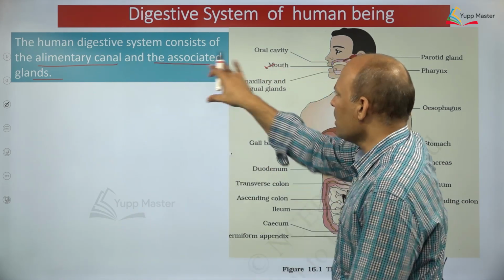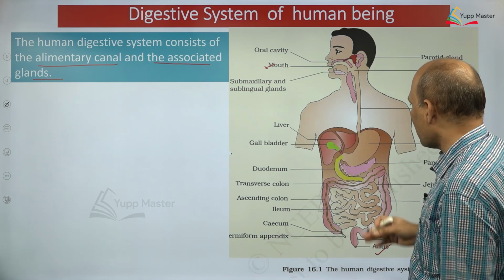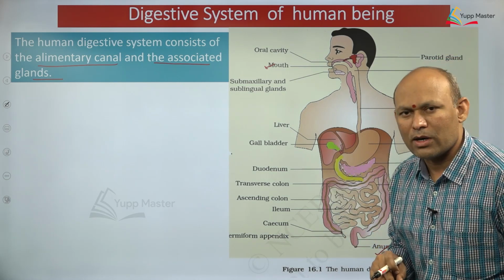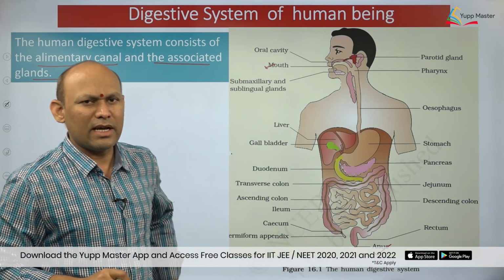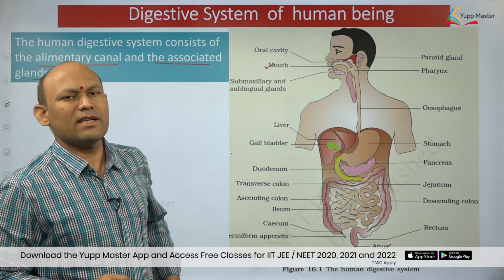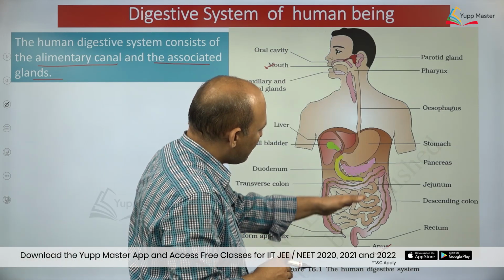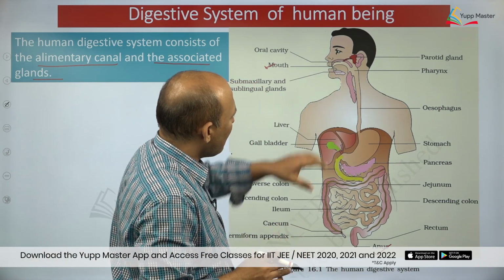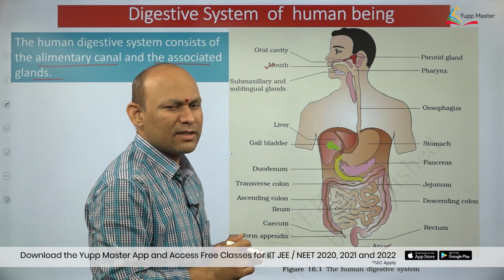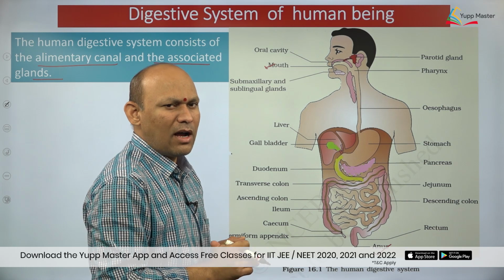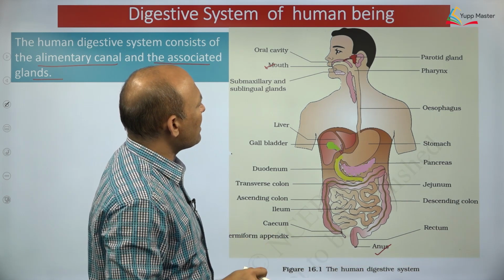And apart from the alimentary canal, here and there along its course, it is associated with some glands, dear students, and those glands help in digestion of food. Therefore, these glands are called associated glands. So, let us see what the associated glands are.